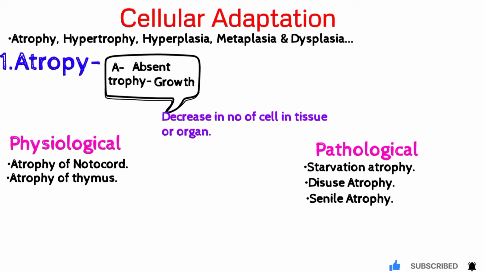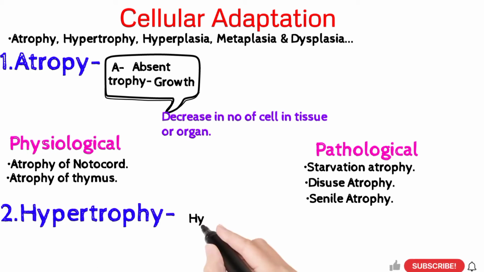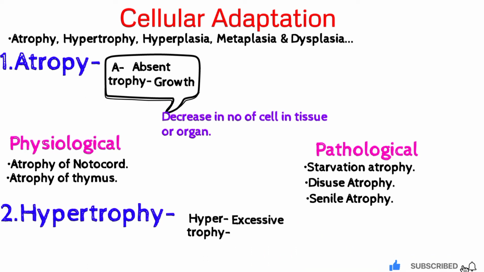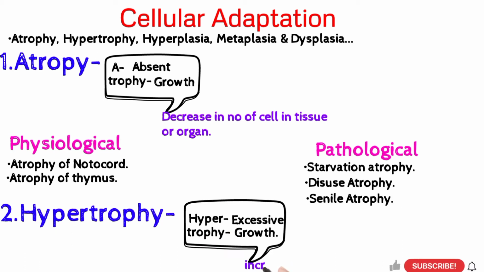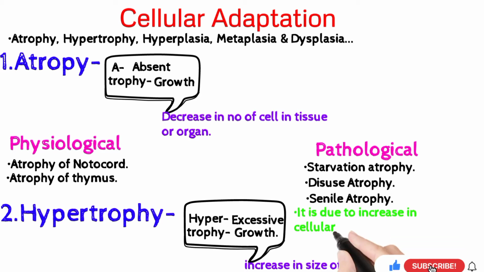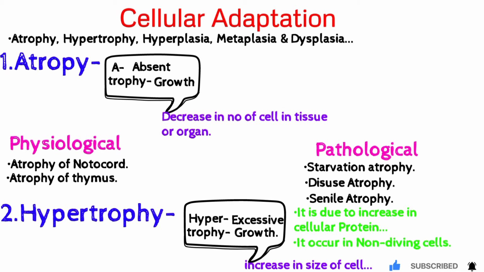Next is hypertrophy. The word hypertrophy is made with two words, hyper and trophy. Hyper means excessive and trophy means growth. Thus, hypertrophy means increase in size of cells. Hypertrophy occurs due to increase in cellular protein. Hypertrophy is also of two types: physiological hypertrophy and pathological hypertrophy.